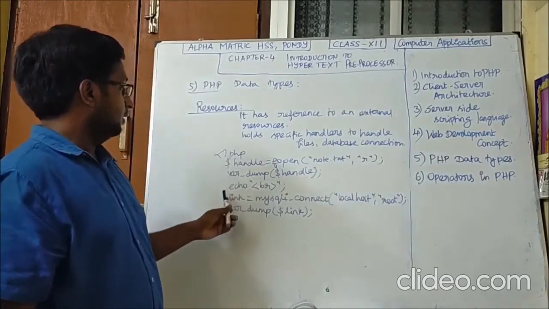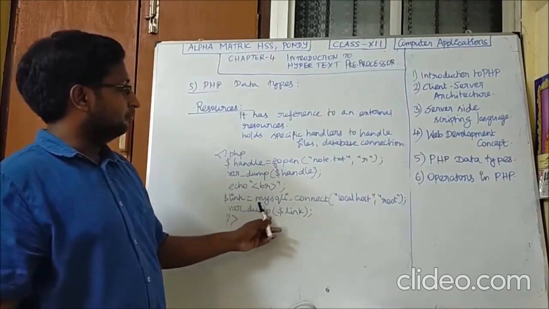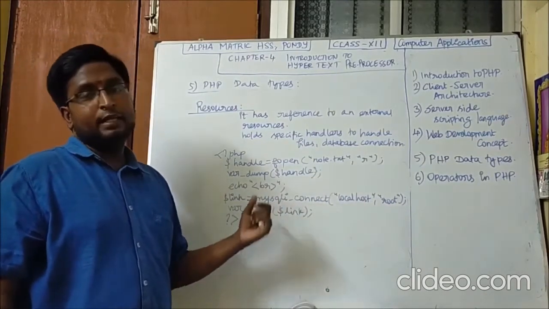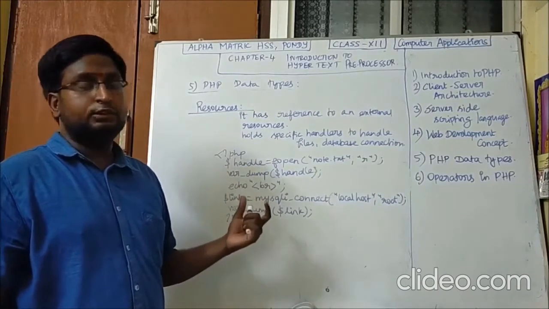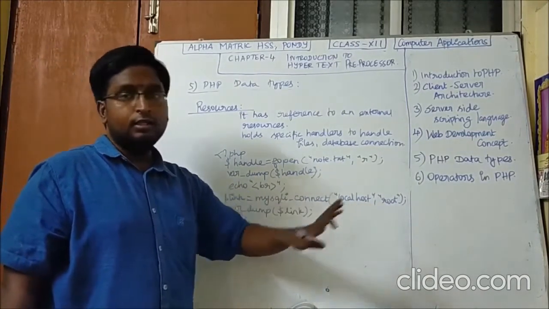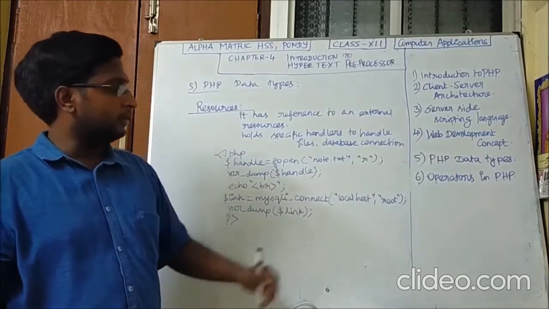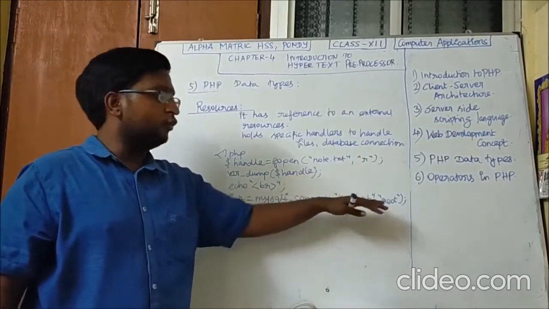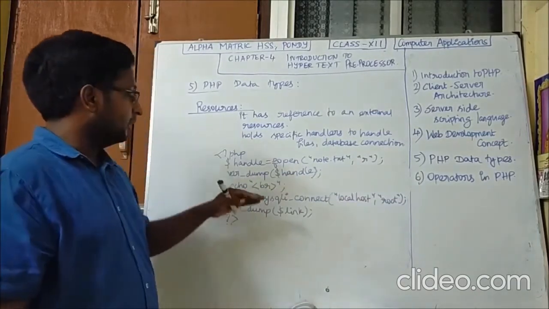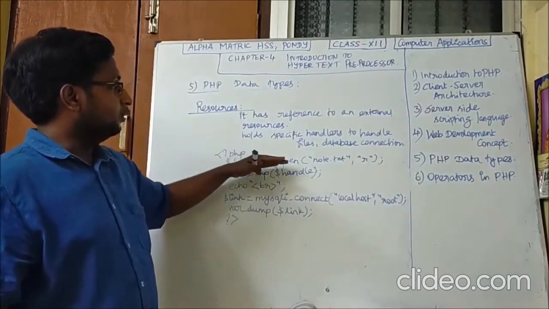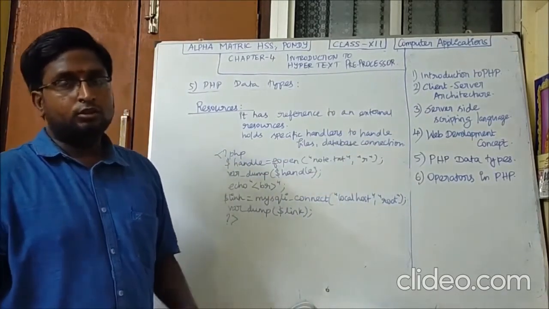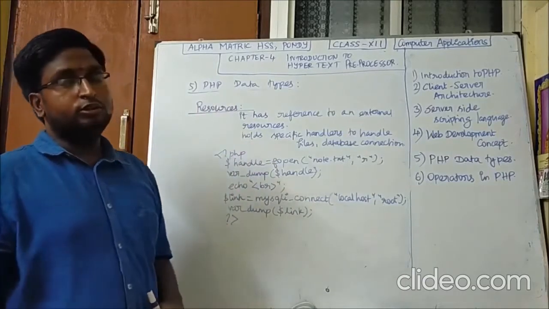The next one is link. mysql_connect is the link to connect to the database. It is the syntax to connect to the database: mysql_connect with the host name, the user name and the password. This is the default setting, so we gave localhost and root. It automatically connects to the database and opens the file node.txt in readable format. So this is the main purpose of the resource data type.